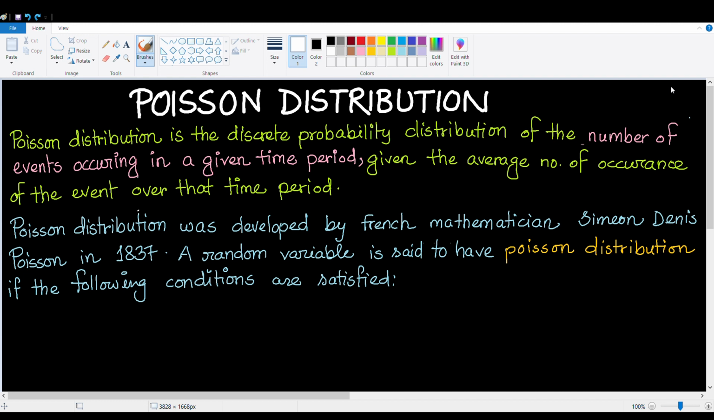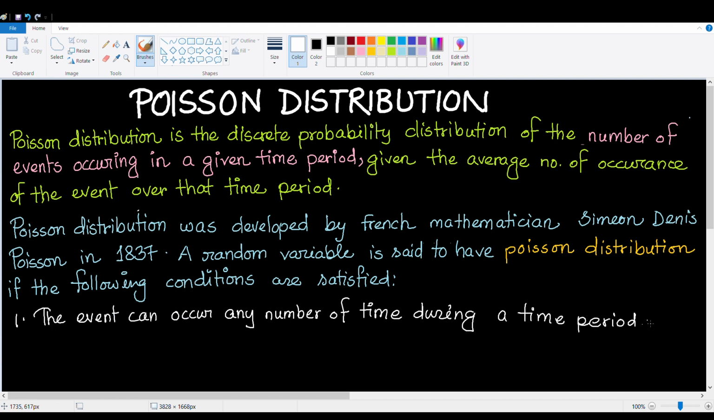A random variable is said to have Poisson distribution if the following conditions are satisfied. Condition 1. The event can occur any number of times during a time period. For example, it's possible to have no occurrence of the event at a certain point of time, and the event can occur numerous times over the following period of time.